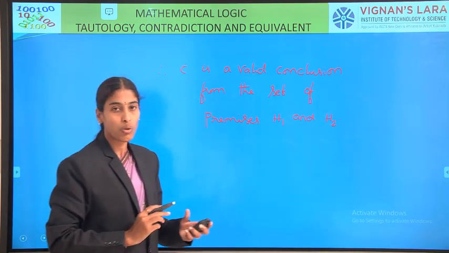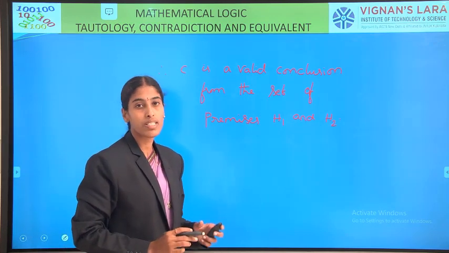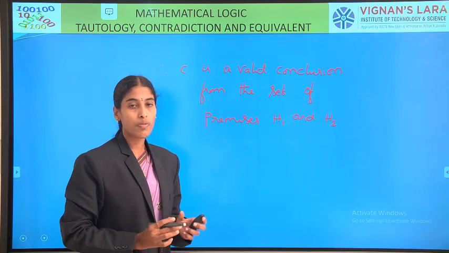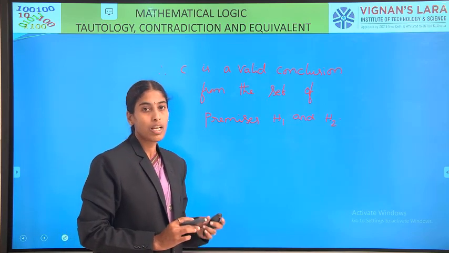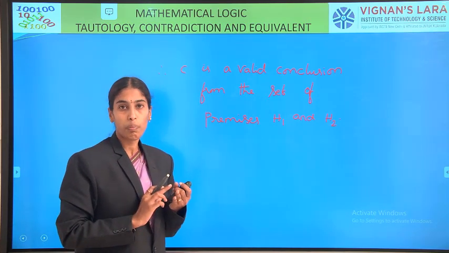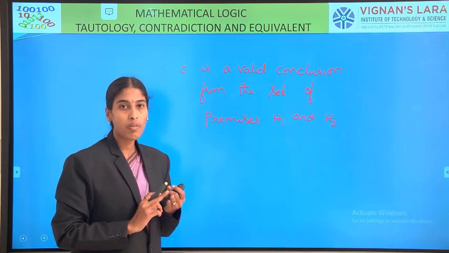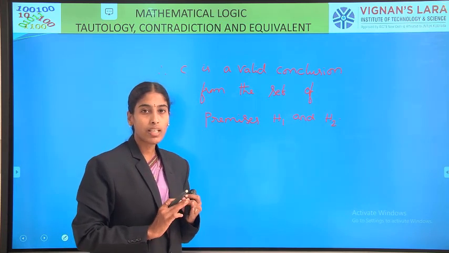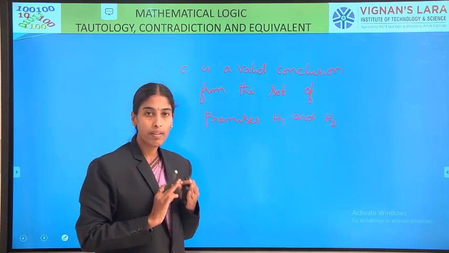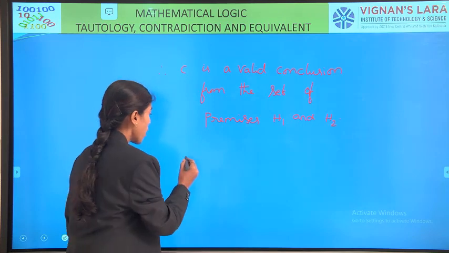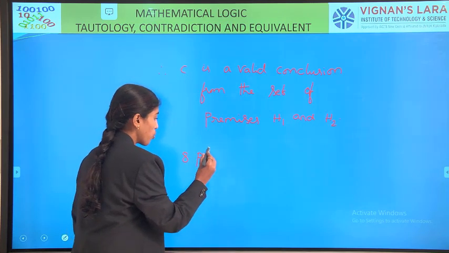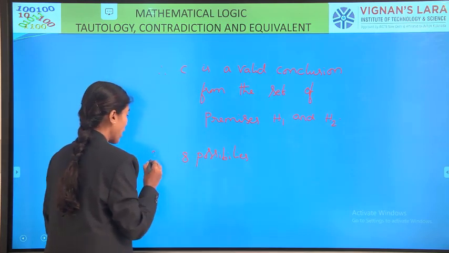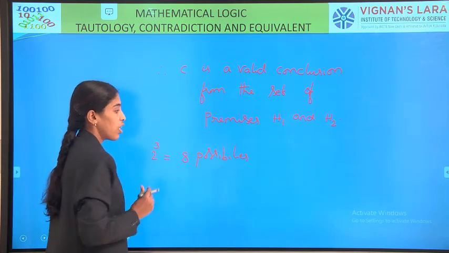Like this, we conclude whether the given conclusion is tautologically implied or logically follows from the given set of premises. Because here only two premises are there, we can solve using the table very easily. Suppose the given set of premises consists of three different variables, then we have 8 possibilities. All of you know 2 cube is 8 possibilities, right?